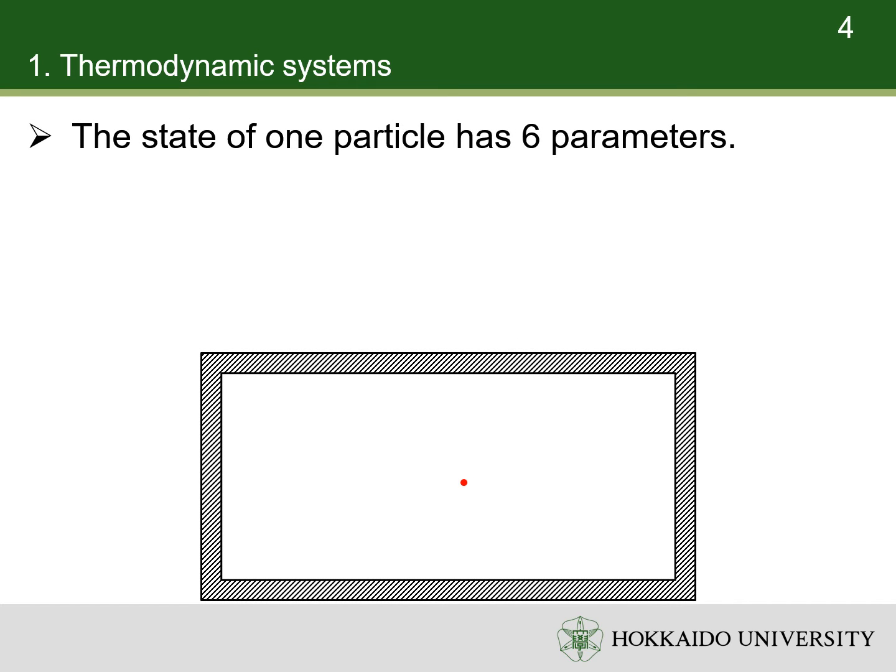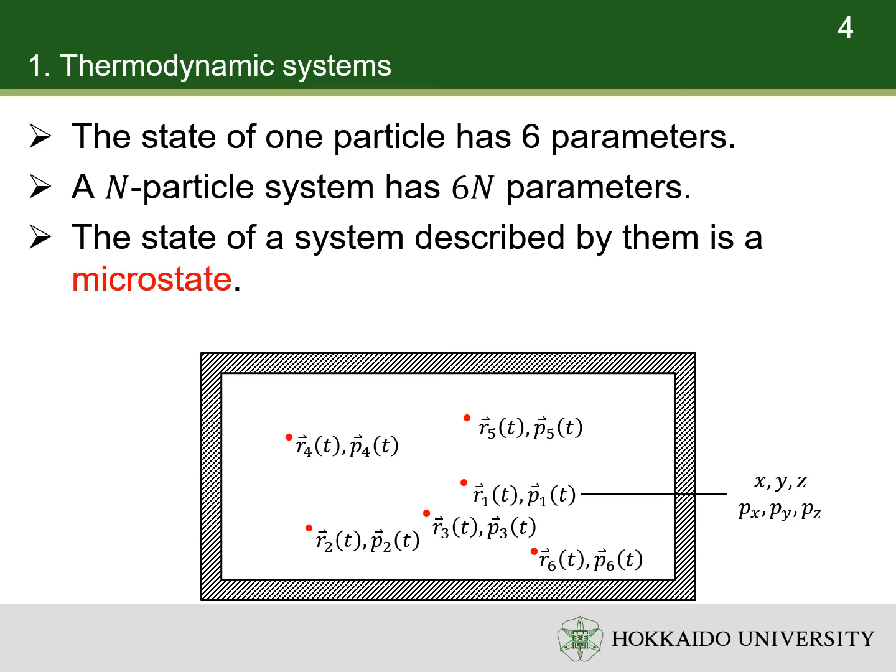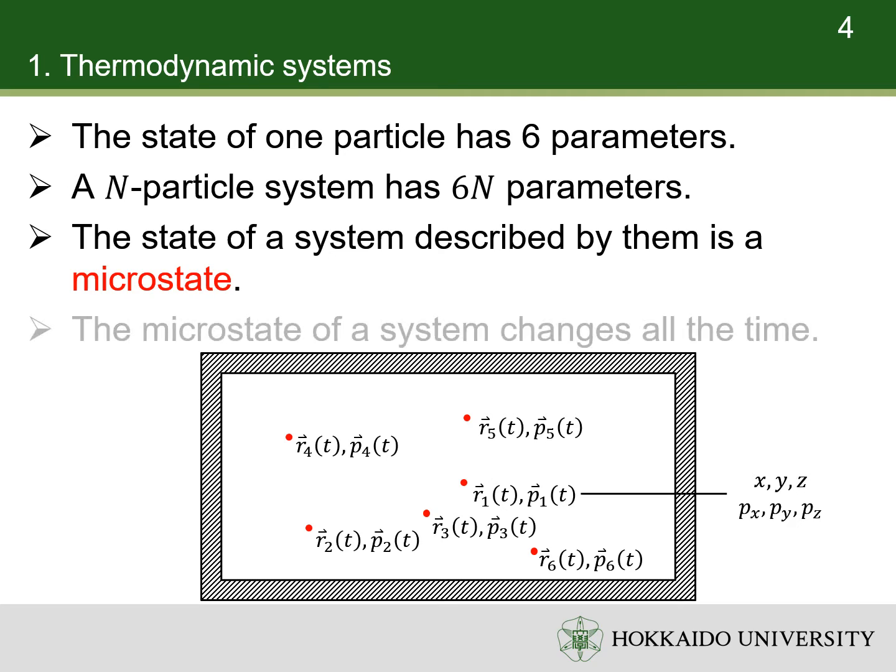The state of a particle in three-dimensional space has 6 parameters. There are 3 parameters for its position and 3 parameters for its momentum. Thus, the state of a system with n particles has 6n parameters. The state described by all 6n parameters is a microstate. In a thermodynamic system, the positions and momenta of all the particles change with time. So, the microstate of a system changes all the time. It's obviously impossible to study the system by analyzing its microstates.